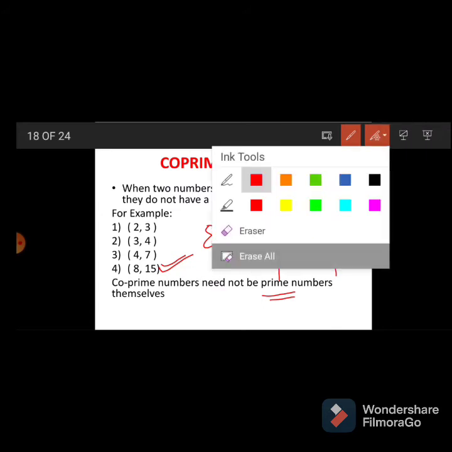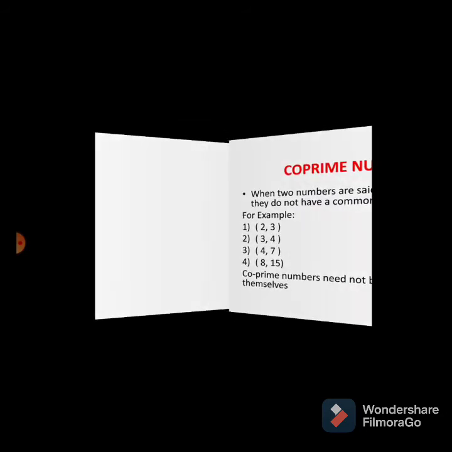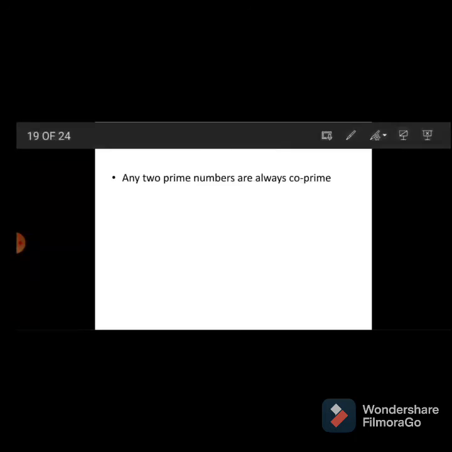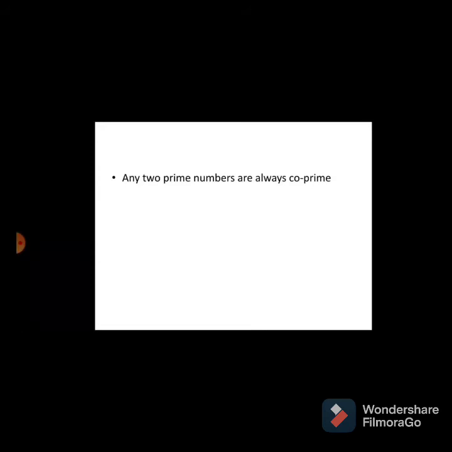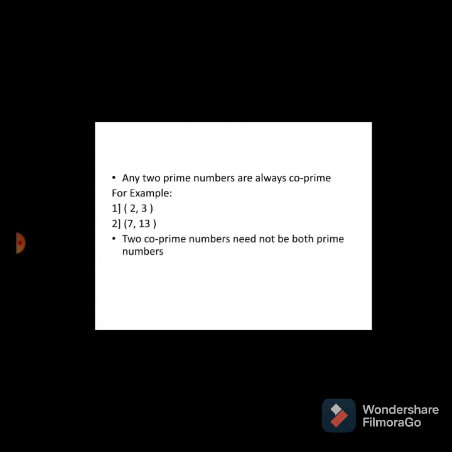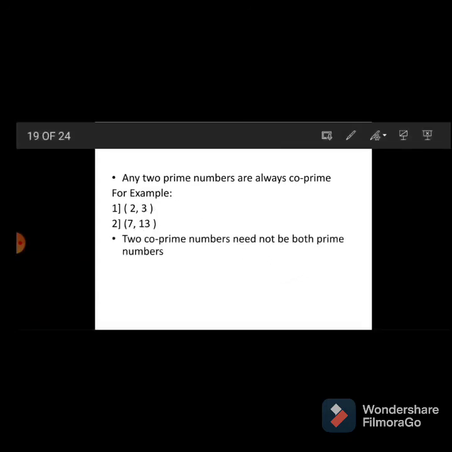Then the next important sentence after co-prime numbers: any two prime numbers are always co-prime. Examples: 2 and 3, 7 and 13. These are prime numbers, and any two prime numbers are always co-prime also.